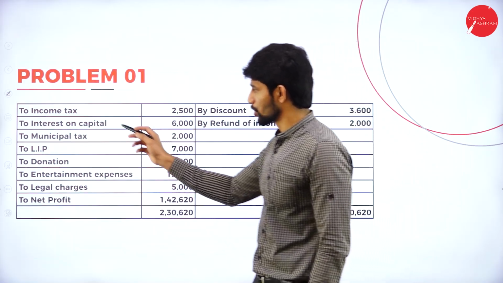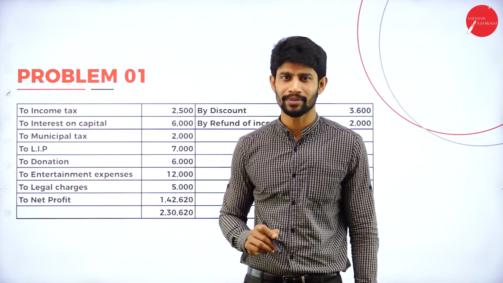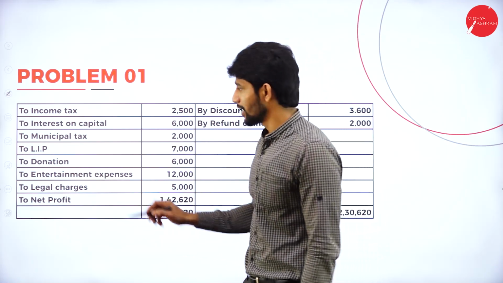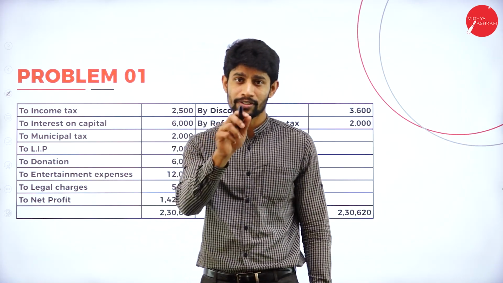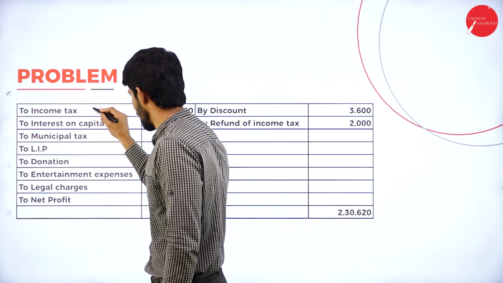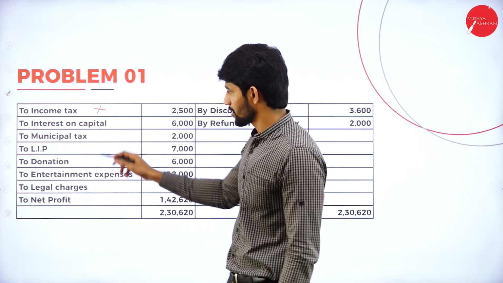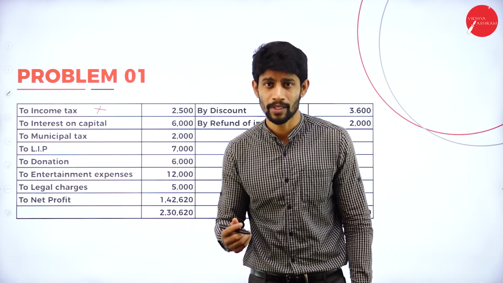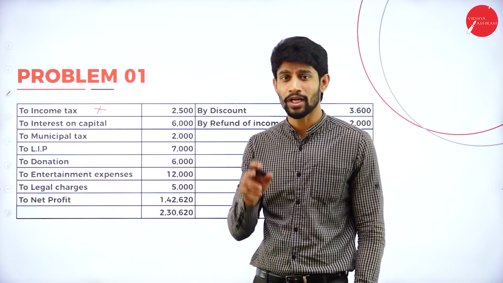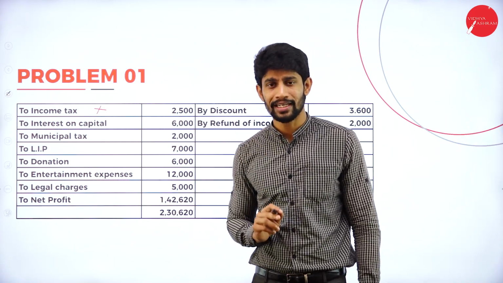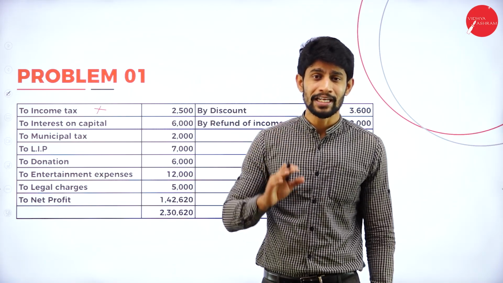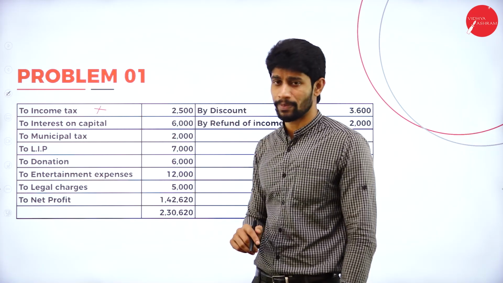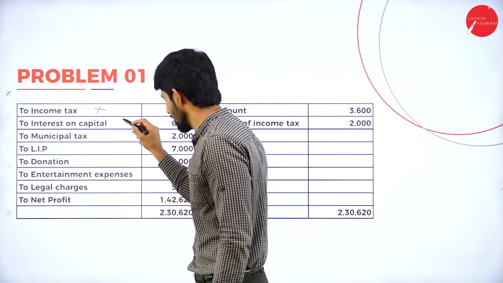And again, continuing, income tax. See, payment of income tax is your liability, right? You are supposed to pay the tax to the government. But here you claimed it as an expenditure, but actually it is not an expenditure. So again, add. This is not relating to business. Next, interest on capital. See, as you are the owner of the business, you cannot take interest on your investment, right? You cannot take interest on your investment because you are running a business where you are the whole and sole responsible, but you claimed it as an expenditure. So now it is not relating to business, add.